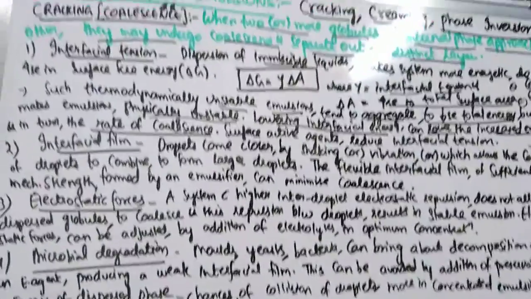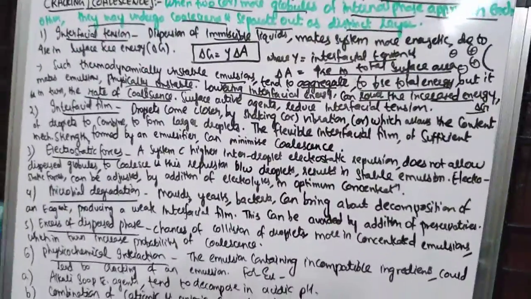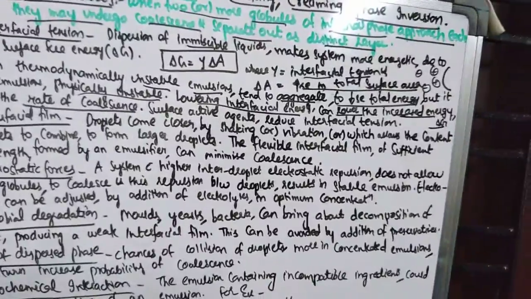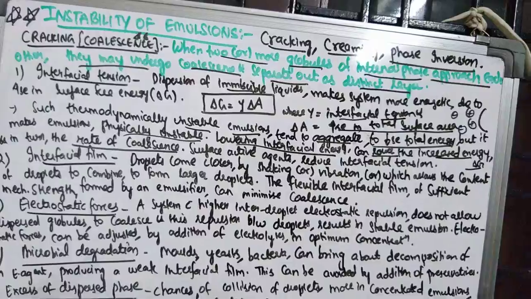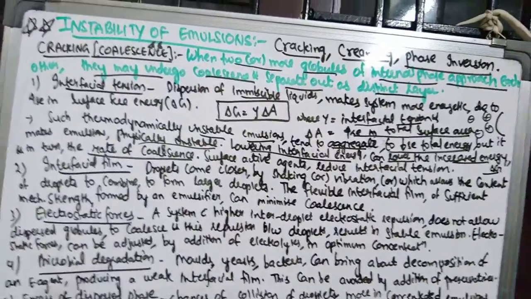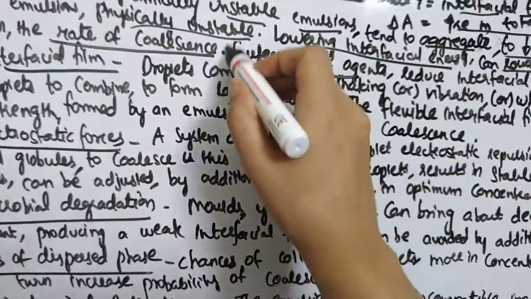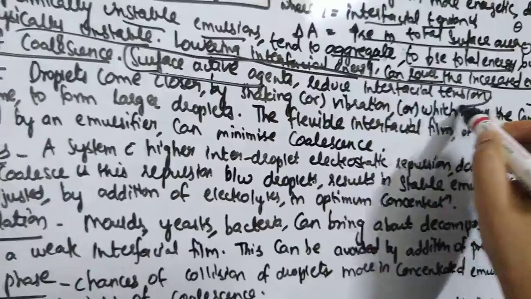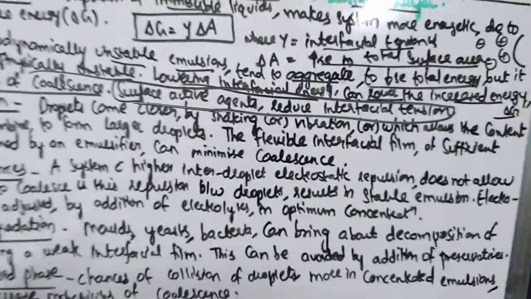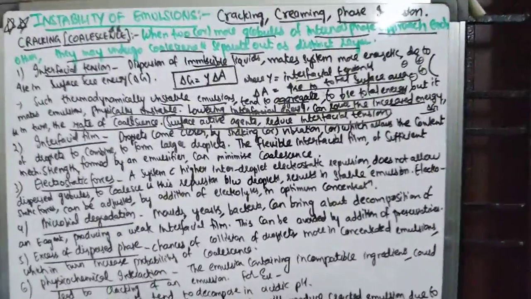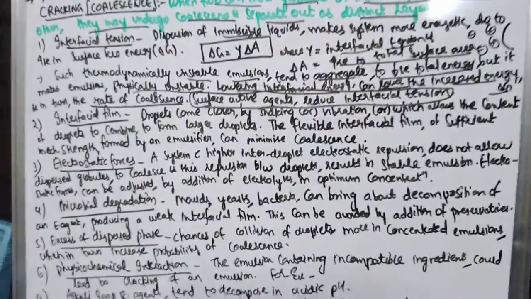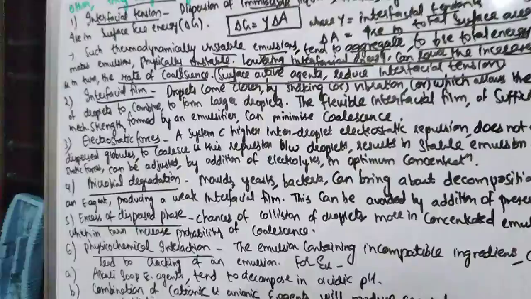So whenever the coalescence rate is decreasing, that means the particles are not approaching each other, the particles are not coagulating. So when they are not coming together, they are not aggregating, so there is no point of cracking, right? Surface active agents are nothing but emulsifying agents. So this work is done by surface active agents. Surface active agents reduce your interfacial tension. So when surface active agents reduce interfacial tension, there will be no increased energy in the system, and then your unstable system can become quite stable.